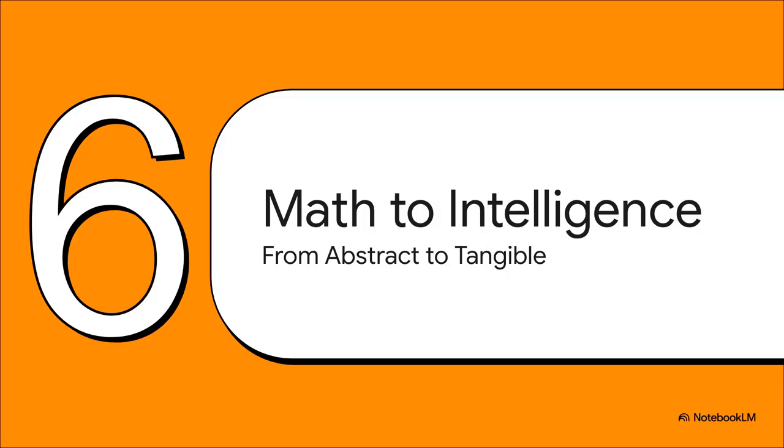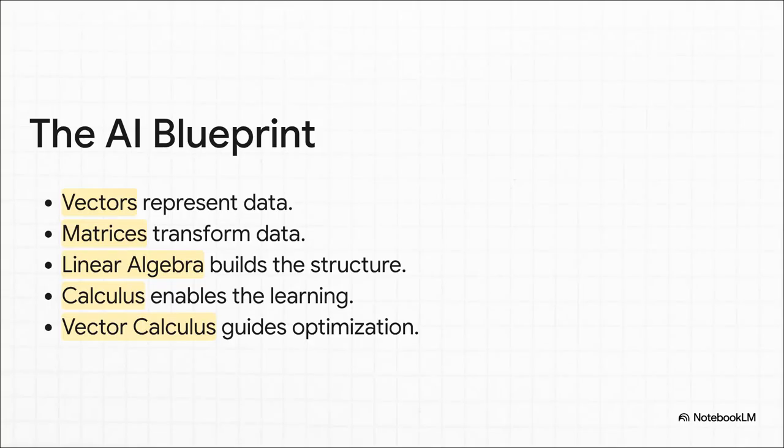So let's bring this all home. How do these abstract ideas, vectors, matrices, gradients, how do they actually become the intelligence that we chat with and use every single day? So here's the whole story in a nutshell. We use vectors to represent the world, we use matrices to transform the world, we use linear algebra to build the structure for it all to live in, and we use calculus to let it learn. That's pretty much it. That is the fundamental blueprint for almost all modern AI.